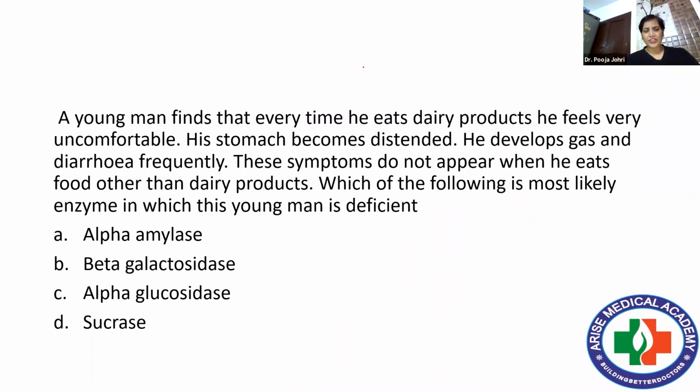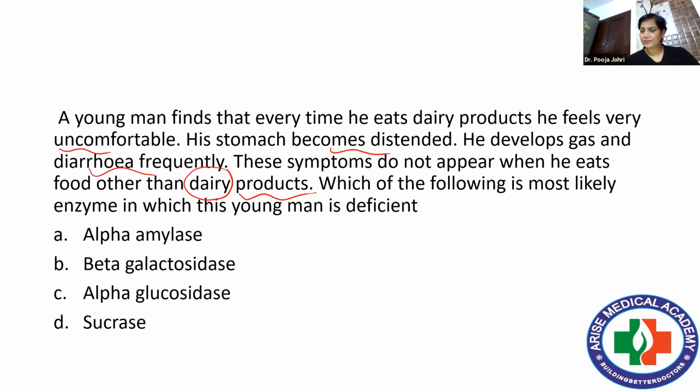Then next question. A young man finds that every time he eats dairy products, he feels uncomfortable. His stomach becomes distended. He develops diarrhea frequently. These symptoms do not appear when he eats food other than dairy products. That means something is wrong with this dairy product.